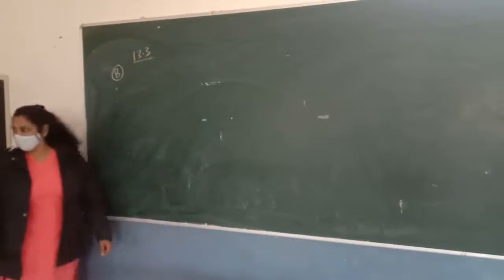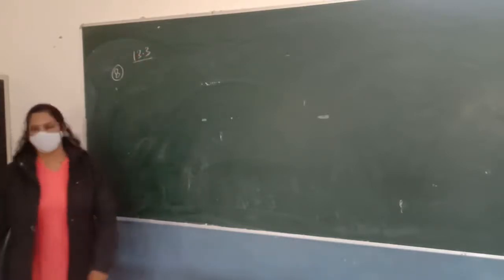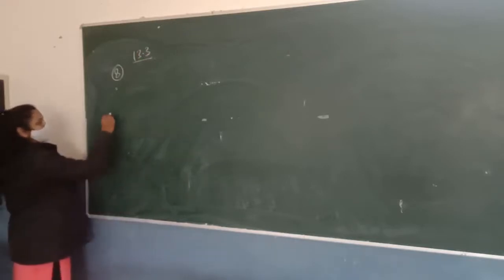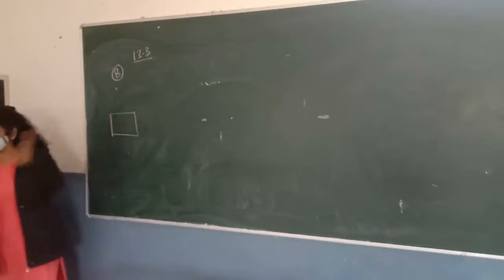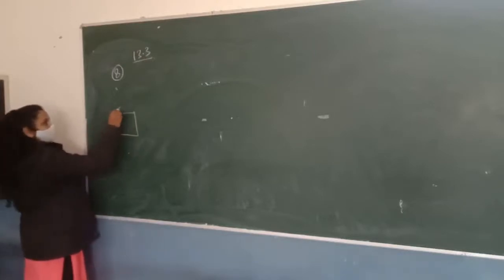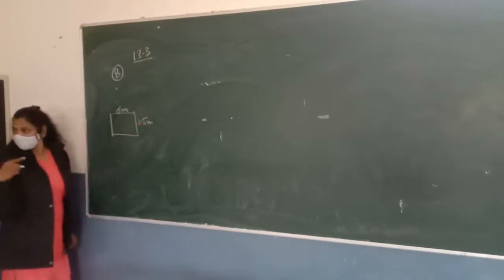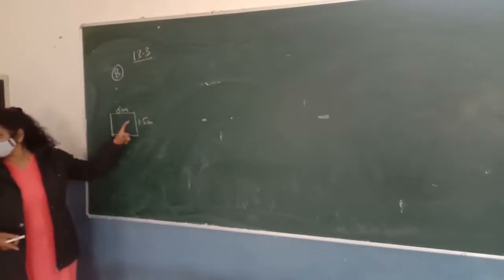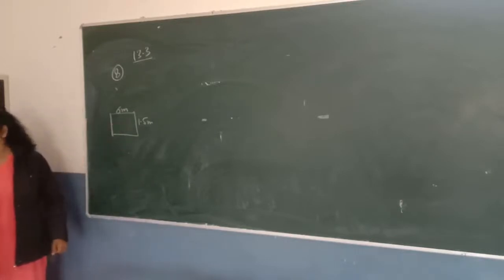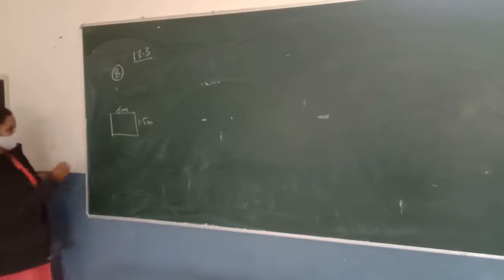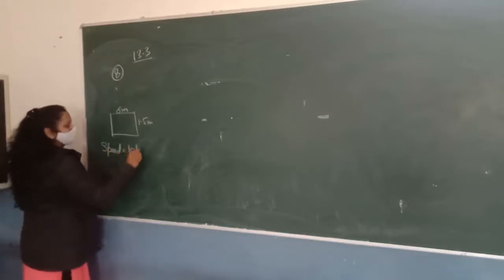Nishant, can you read the question? Water in a canal 6 meter wide, 1.5 meter deep. That's good. This is a canal. This is a cross section of the canal. This canal is flowing like this. So this is the width, which is 6 meter, and the depth is 1.5 meter. And then what is flowing through this canal? With a speed of 10 km per hour. The speed of flowing of water is 10 kilometer per hour.